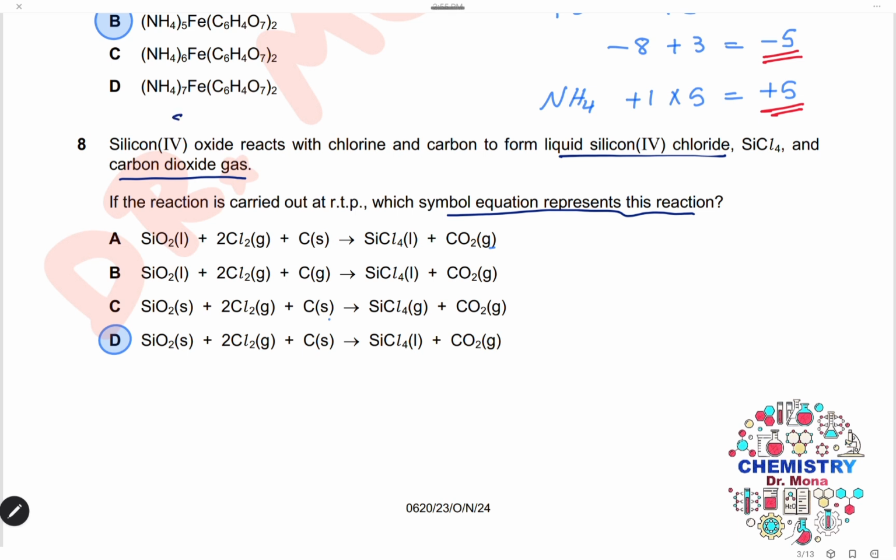Silicon 4 oxide is solid. Chlorine, of course, is a gas. Carbon is a solid. And here it is given that silicon 4 chloride is a liquid and carbon dioxide is a gas. So the correct symbols for the equation will be silicon 4 oxide solid, chlorine gas, carbon solid, and silicon 4 chloride liquid, carbon dioxide gas. The answer is D.